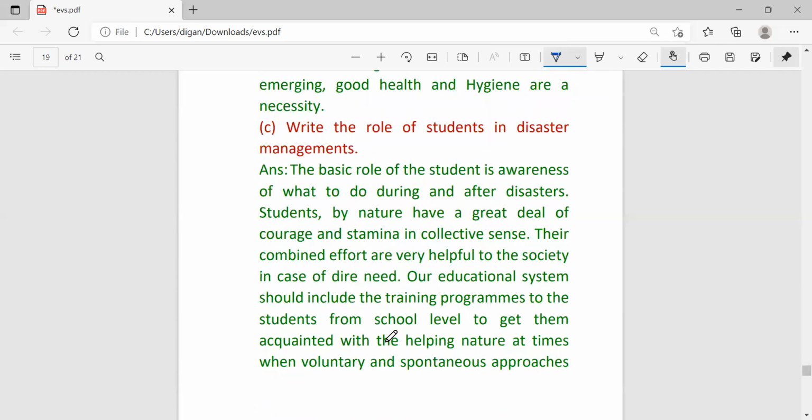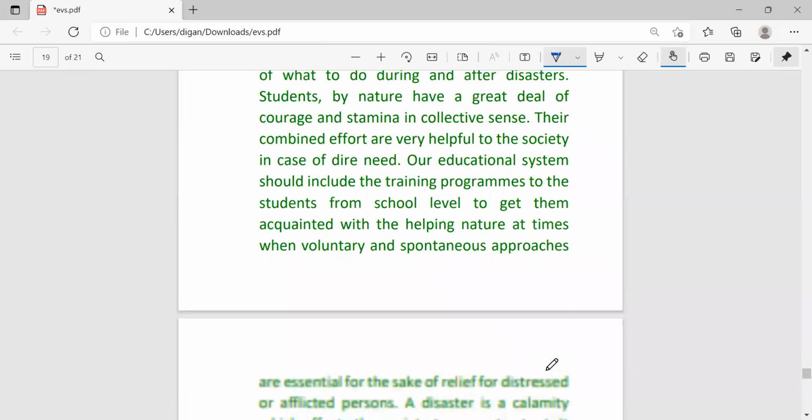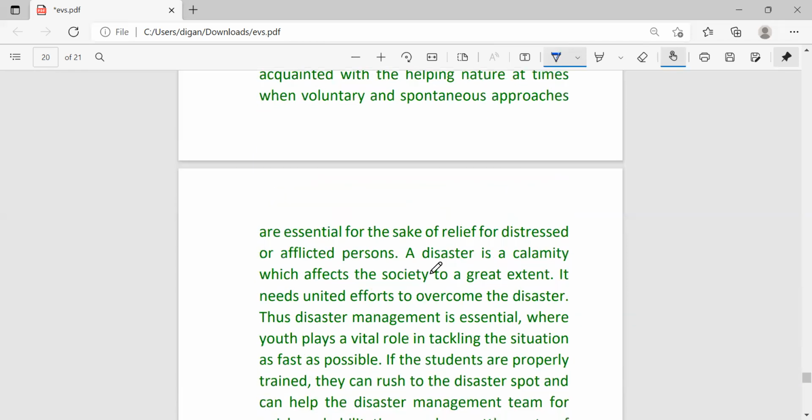Next, write the role of students in disaster management. The basic role of students is awareness of what to do during and after the disaster. Students by nature have a great deal of courage and stamina. Their combined efforts are very helpful to society in case of dire need. Our educational system should include training programs for students from school level to get them acquainted with a helping nature, at times when voluntary and spontaneous approaches are essential for the sake of relief for afflicted persons.